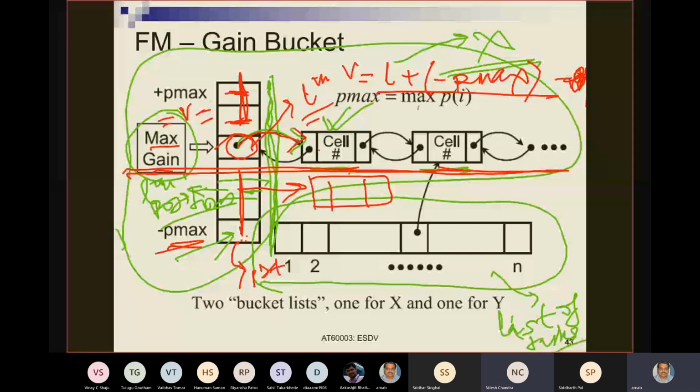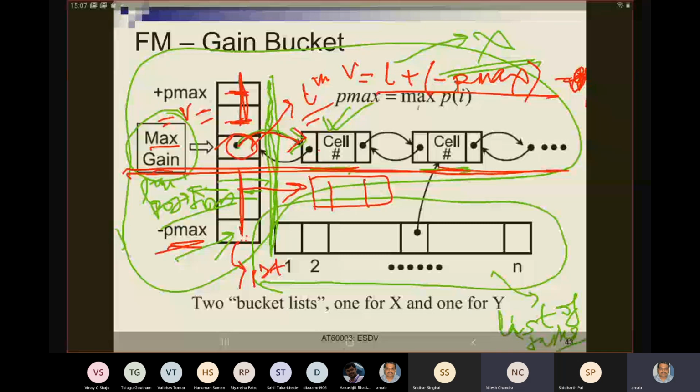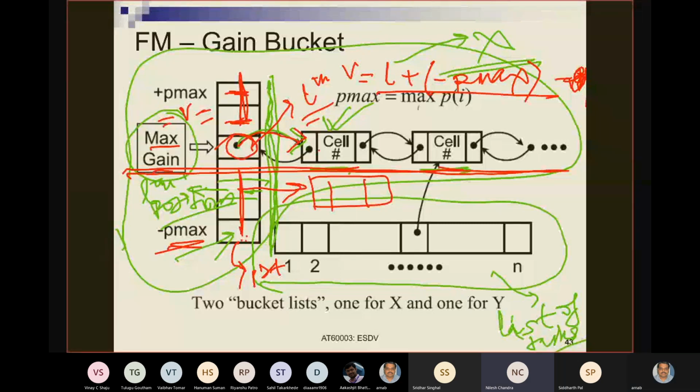Hello, sir. Yes. Sir, in the next class you will explain this? I will explain in 5 minutes this data structure, and then after we have completed this algorithm we'll start. Sir, I am saying that this first cell and second cell is also transferring some time cost or something. So you will also explain it, or is it the same thing you have explained? Tell me if you have any confusion. You tell me now. I will again explain in the next class. But if you have time, you can ask me.